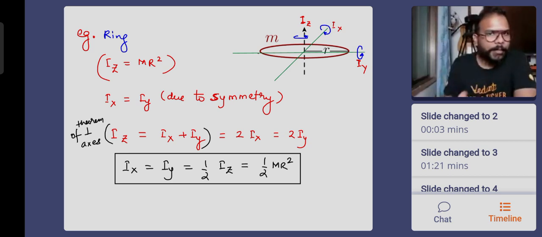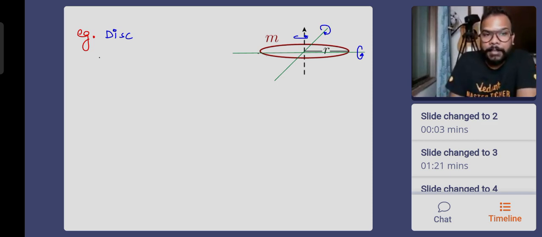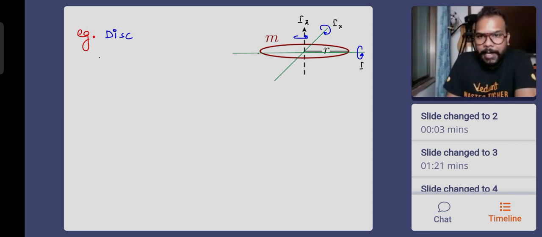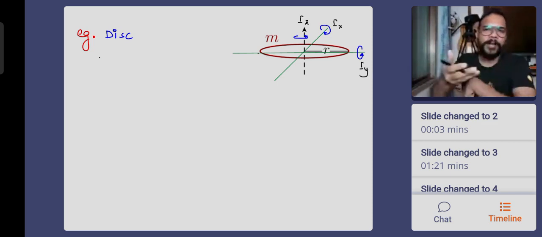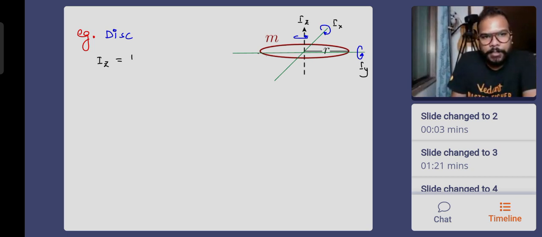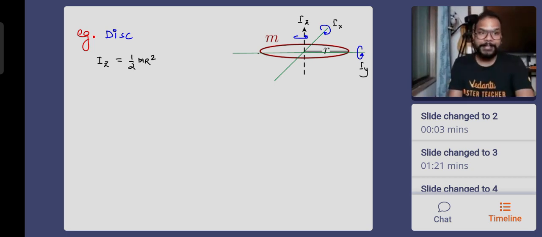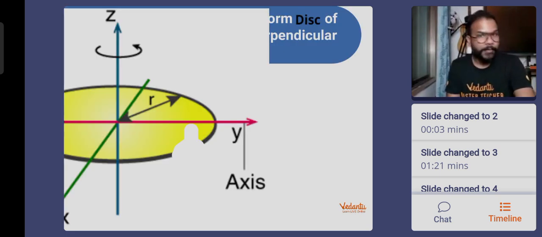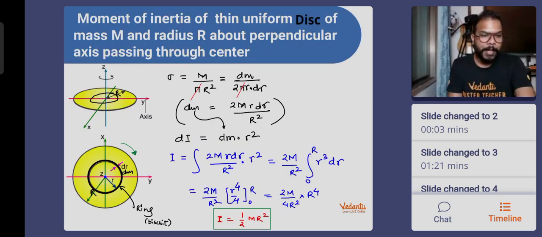Okay. Similarly, we'll go by a disk. So this time we have a disk, and for the disk, this is Iz, this is Ix, this is Iy. So the rotation that I showed you, instead of a ring, a disk is rotating like that. So I will say that Iz is known to us. It is half mr square. We did this derivation, by the way, today only. This was the derivation about the z axis. We have already done it, half mr square. Now we want to find out Ix and Iy, which you see in the diagram.